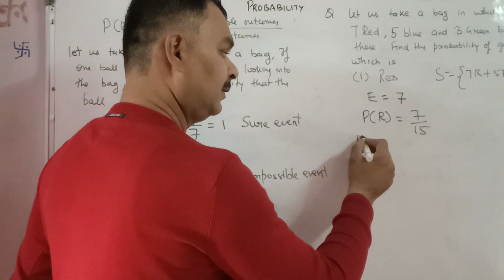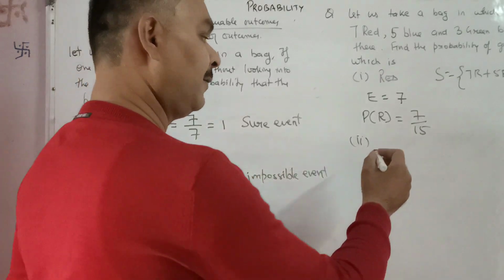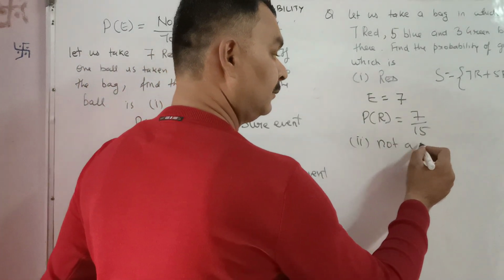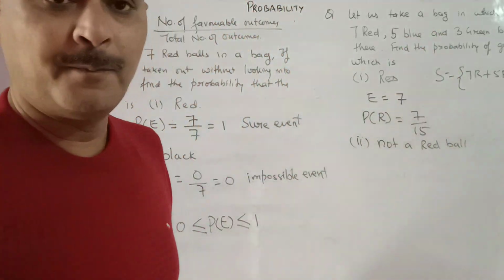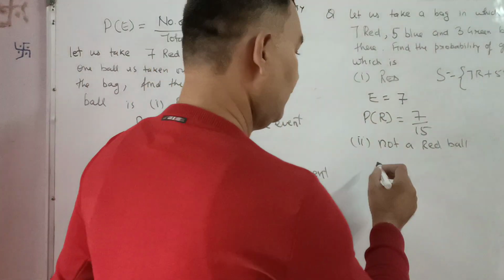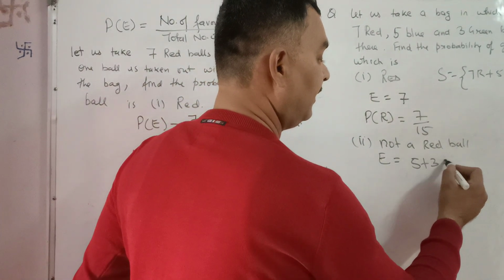Now if it has been asked, not a red ball, that means the ball can be either blue or green. So in that case, the favorable outcomes are 5 and 3, that is 8.